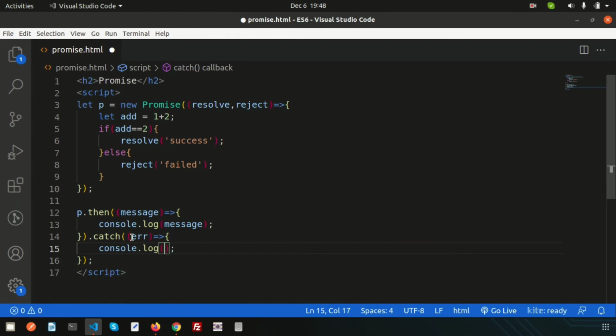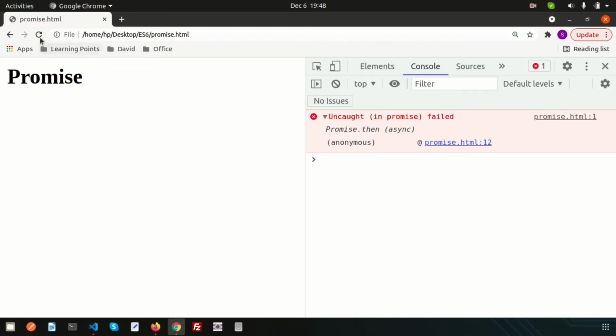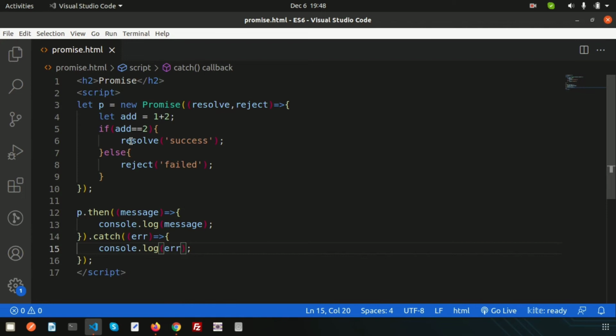You can take any variable, it's just like a closure function, right? So just refresh this, and it's printed. So this is the basic thing: how to handle the promise, resolve or reject, and how to create the promise.